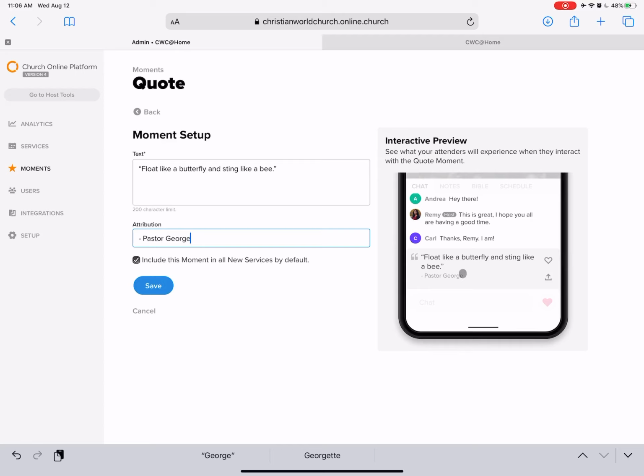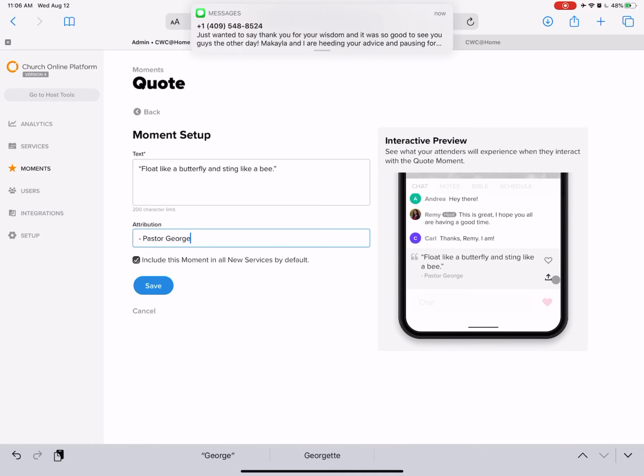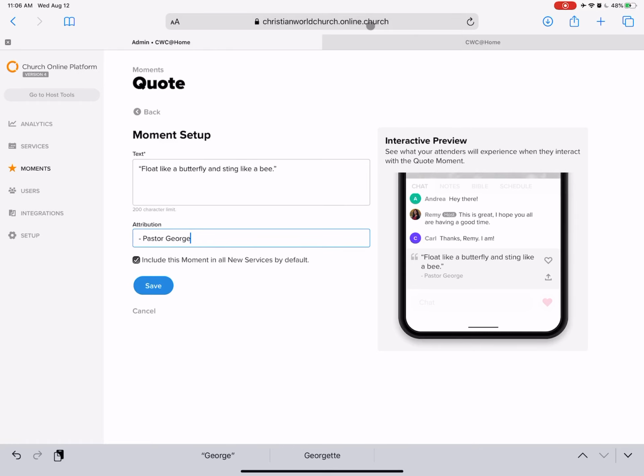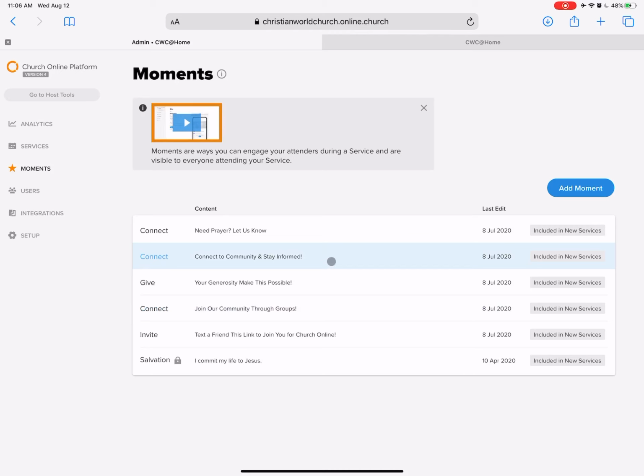And we don't want to abuse this. There really should be no more than 4 or 5 of these in every service. We don't want to abuse it. But what's cool is, again, people can text that or tweet that out or Facebook that out. And when people tap on the link, it will send them to Church Online. So it's just kind of a cool feature. But I'm going to cancel that so that people don't see it.